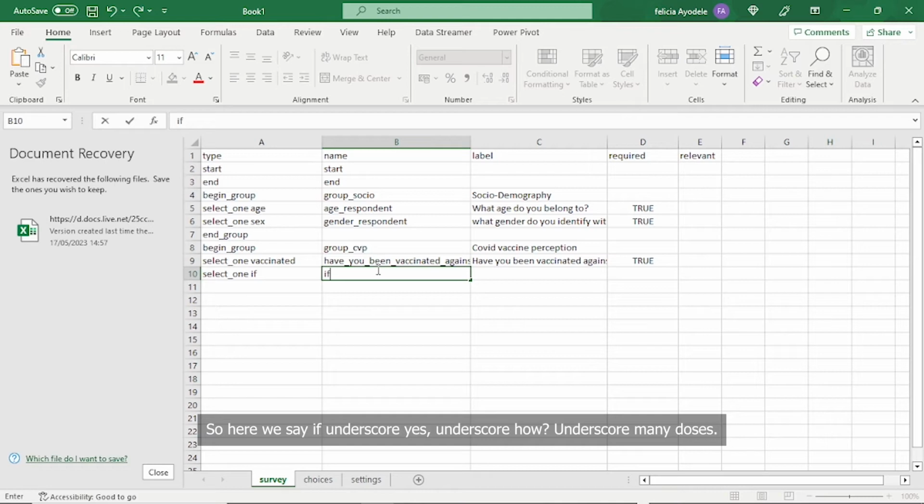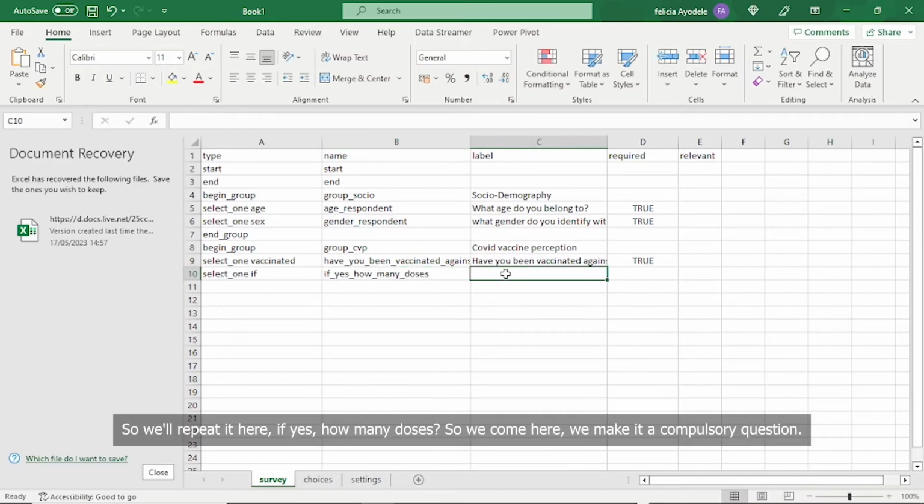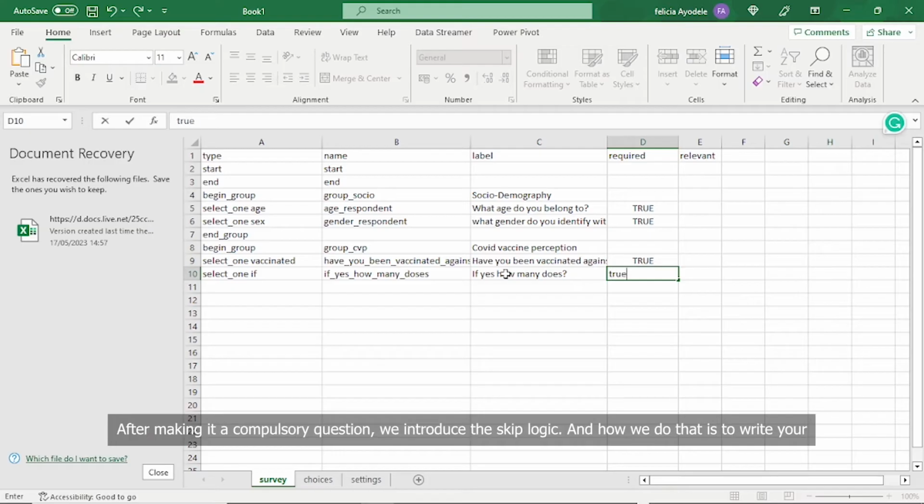So here we say if_yes_how_many_doses. So we'll repeat it here: if yes, how many doses? So we come here, we make it a compulsory question. After making it a compulsory question, we introduce the conditioning, the skip logic, sorry. And how we do that is to